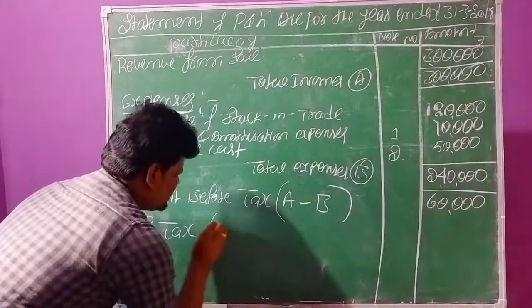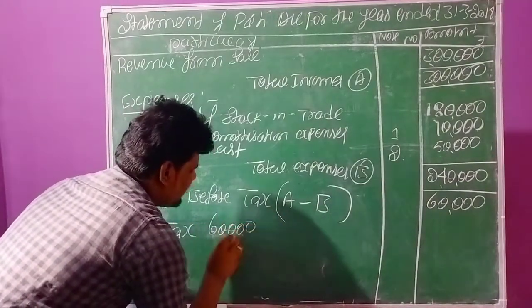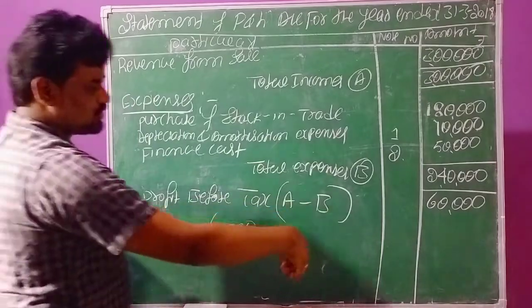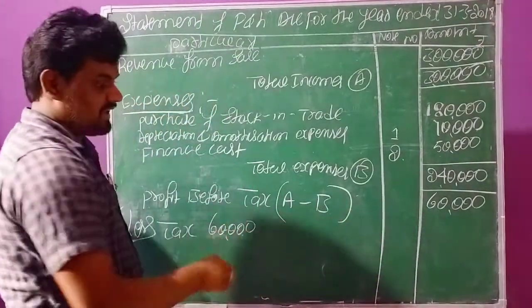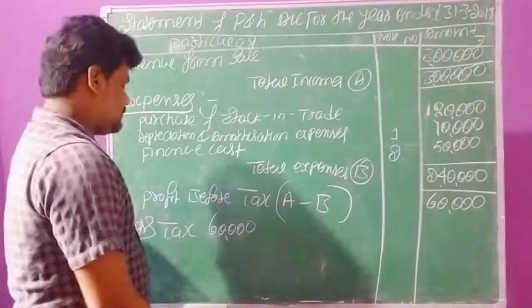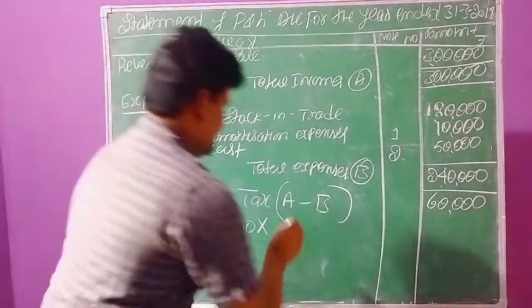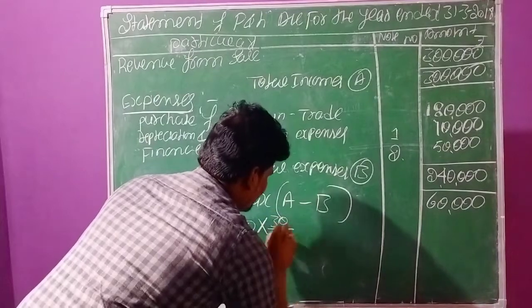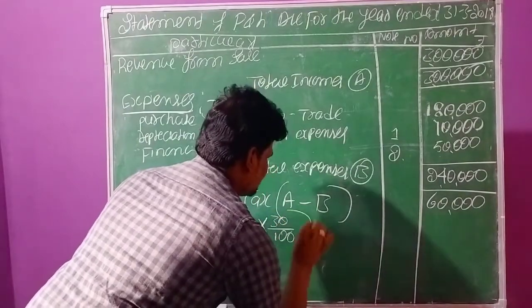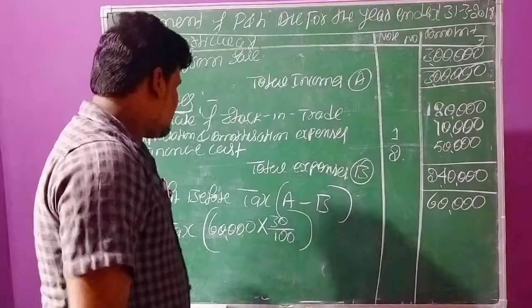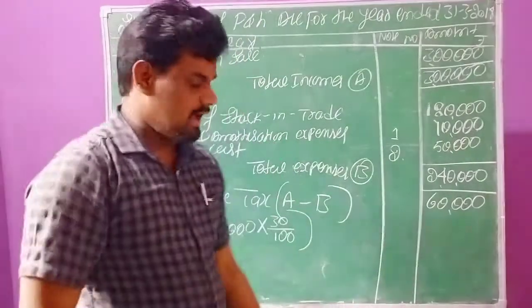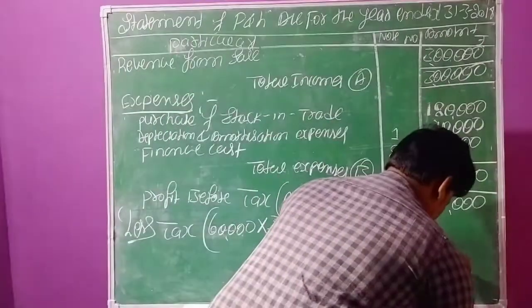Tax is calculated on the amount we ascertained as profit before tax. That amount is 60,000 into the tax rate of 30%, that is 30 divided by 100. 60,000 into 30 divided by 100 gives 18,000 rupees.